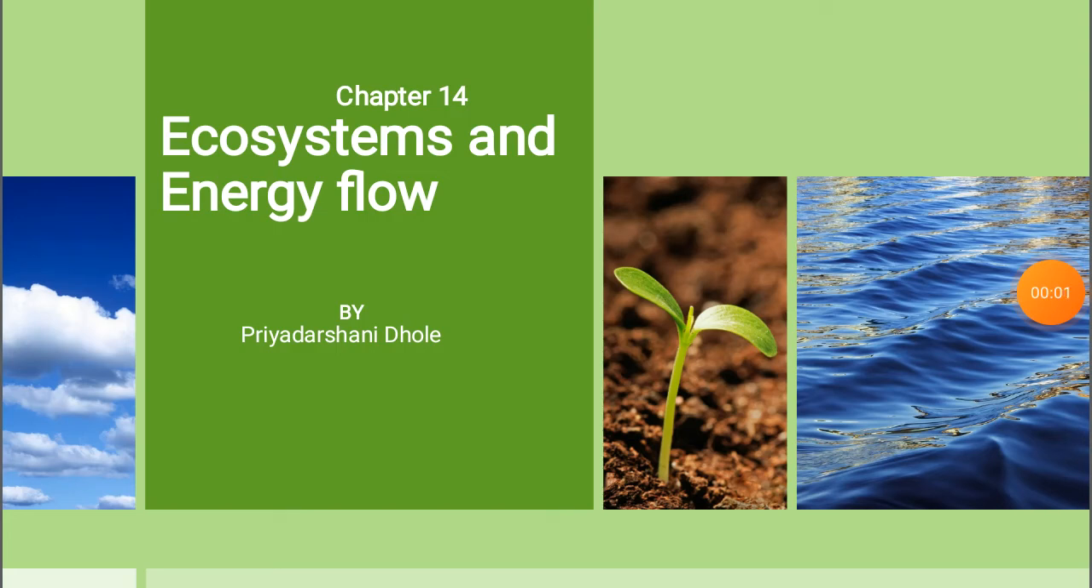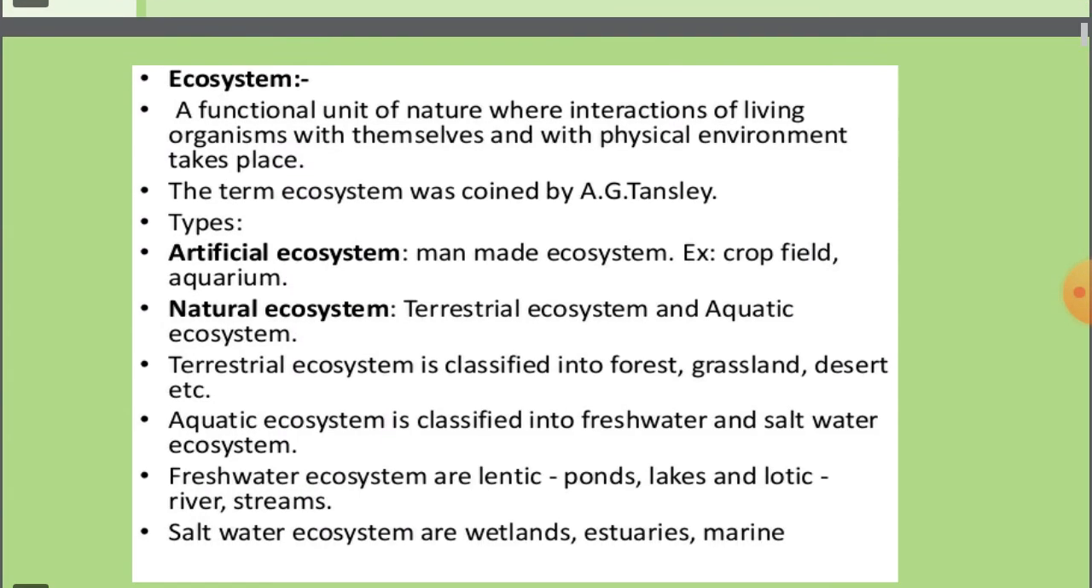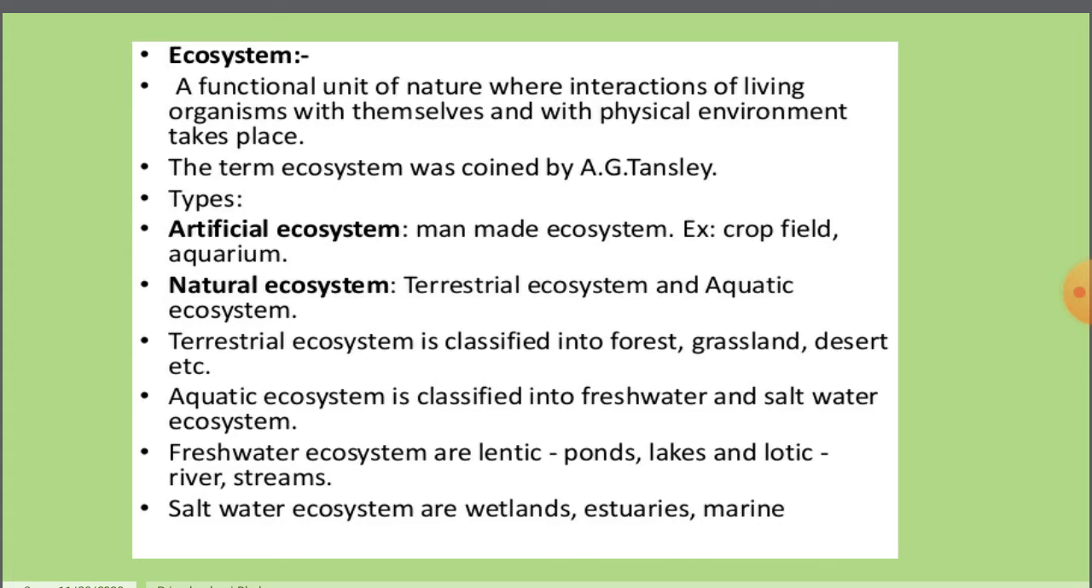Good morning, students. This is chapter number 14, ecosystem and energy flow. First of all, what is meant by ecosystem? A functional unit of nature where interaction of living organisms with themselves and with the physical environment takes place is called an ecosystem. It was first coined by A.G. Tansley.